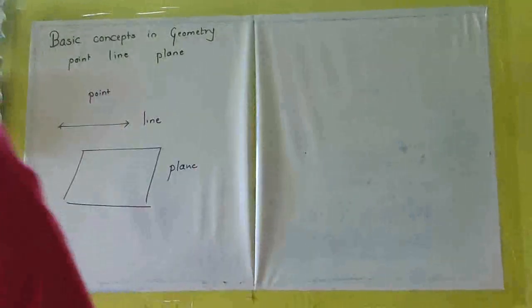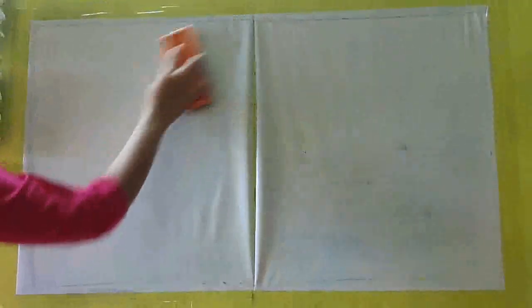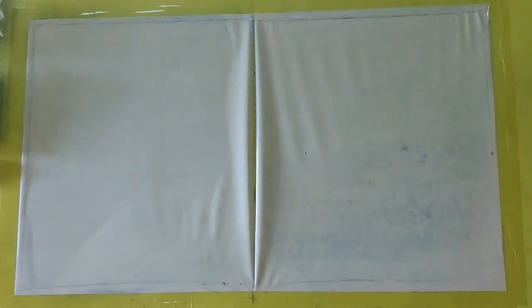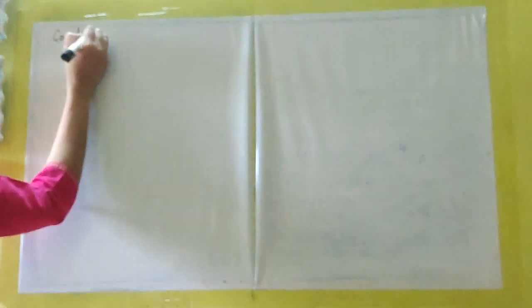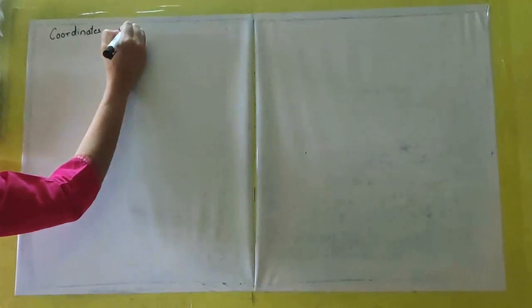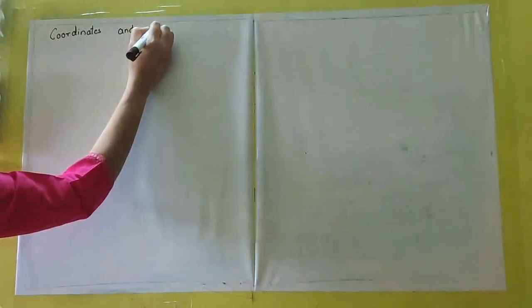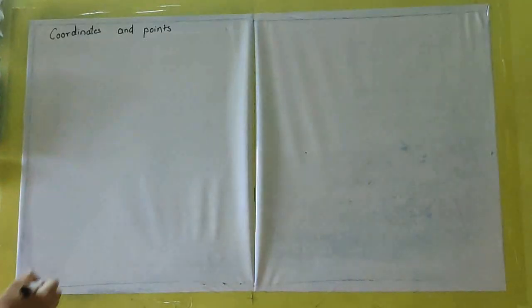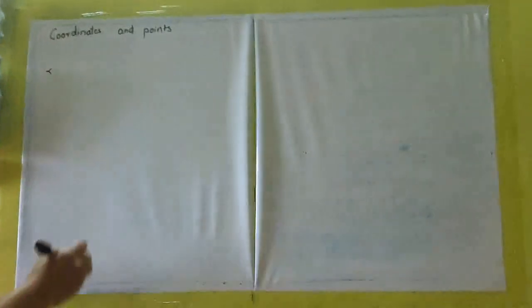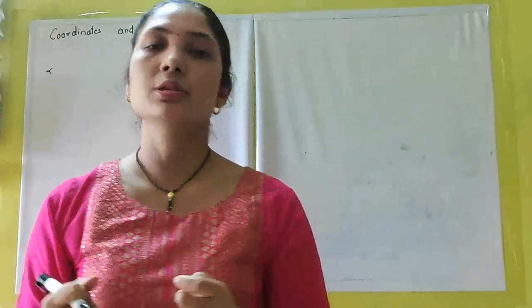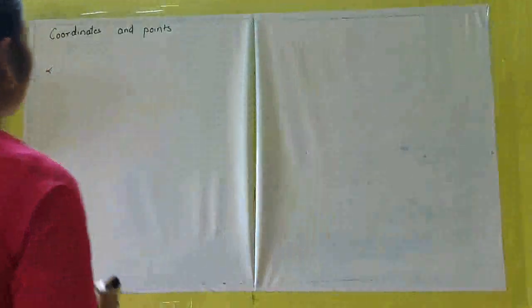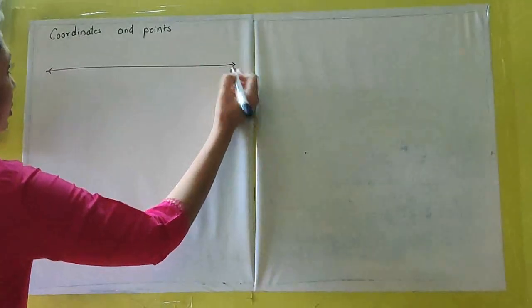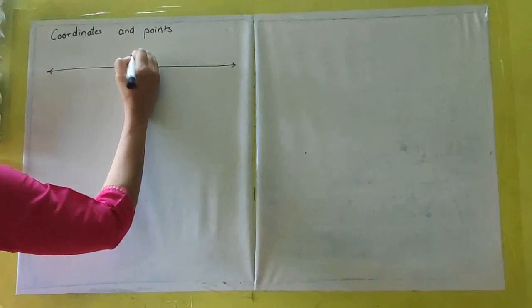Let us study coordinates and points. Okay, the next part we are going to study is coordinates and points. I am drawing a number line. Actually, coordinates and points is similar to the number line that you have studied till standard 8th. So I am drawing a number line now. This is O, the origin.